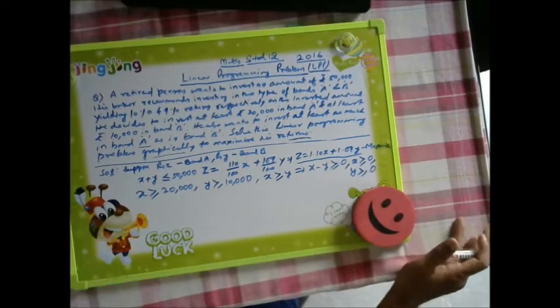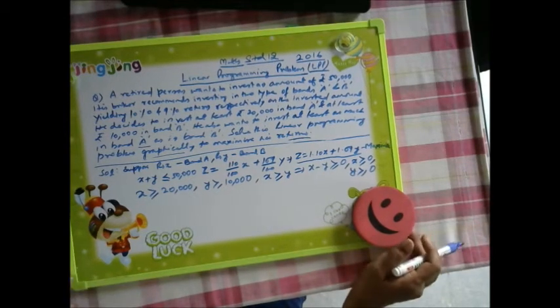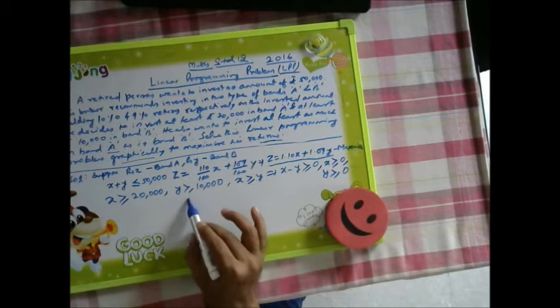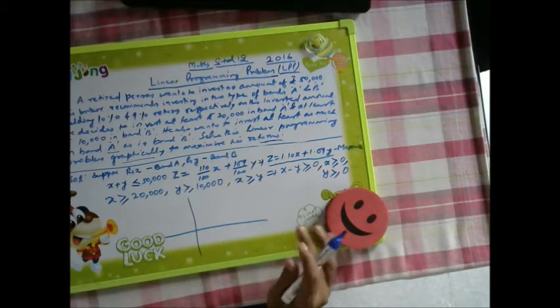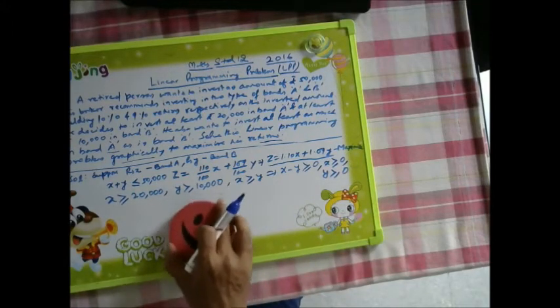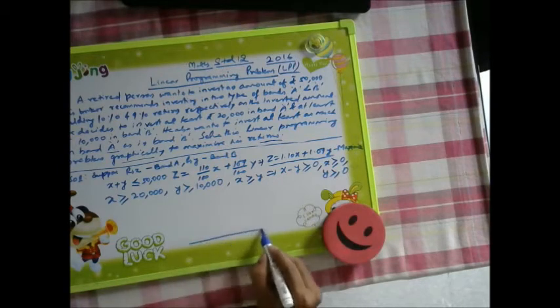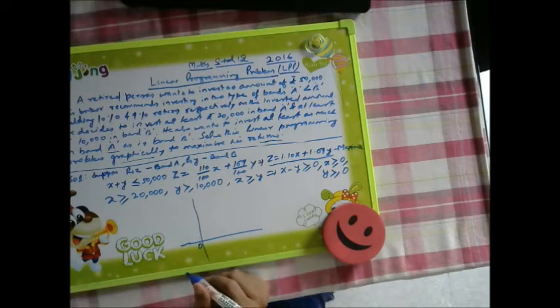So we have to draw the graph first. Let us draw a graph of each and every line. Because all are positive only, I am keeping this positive side like this, and like this. And if it is 0, let us go for 5,000.